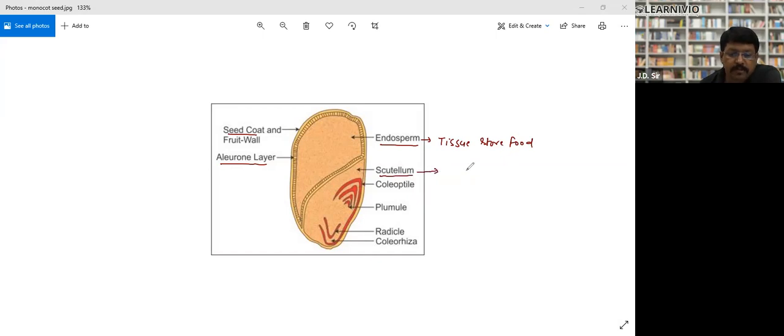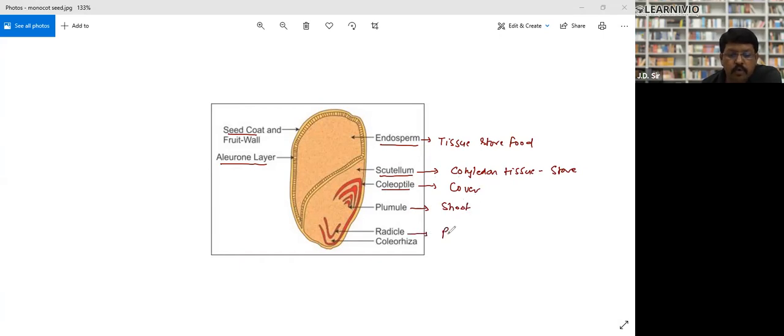This scutellum is actually cotyledon tissue, right? So it also store food. So food is stored over here two places, endosperm and scutellum. There is a coleoptile. This coleoptile is actually covering of shoot. And from plumule, shoot develop, means apical part develop.